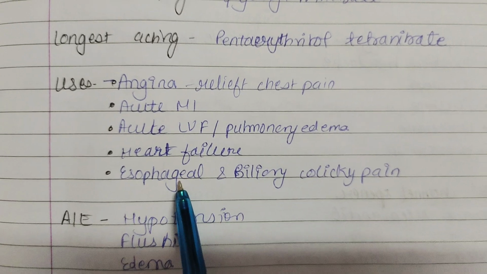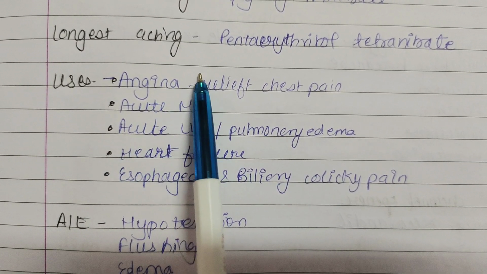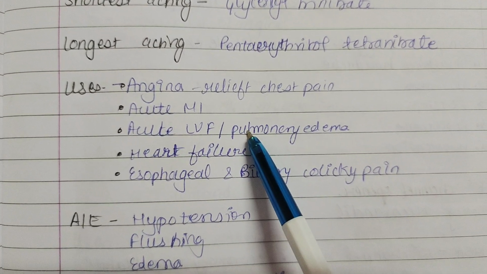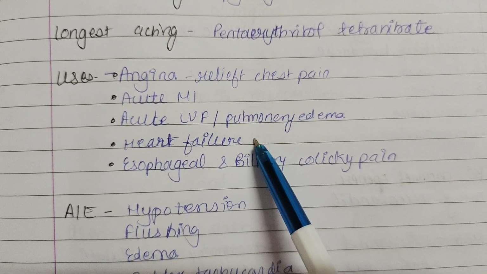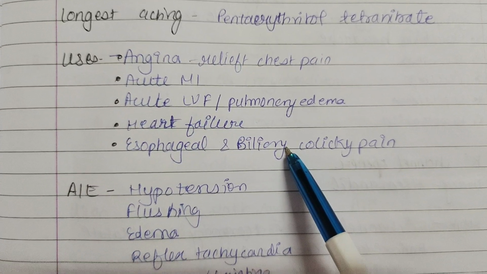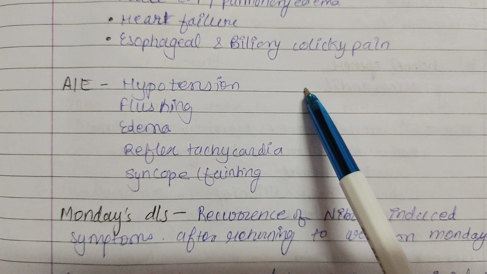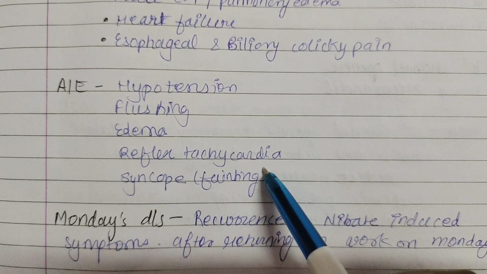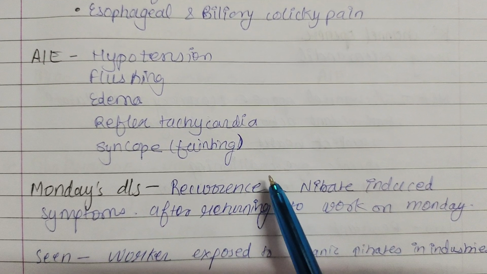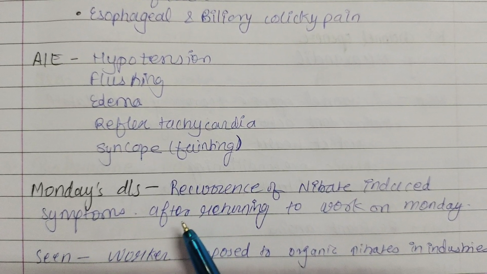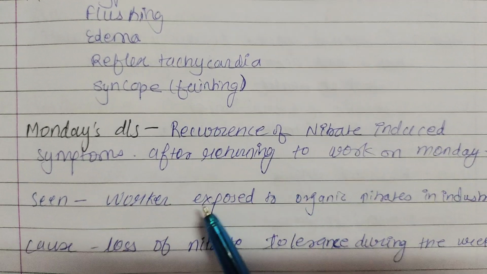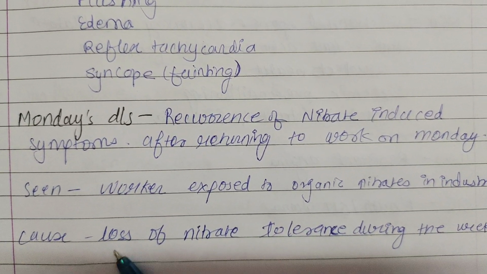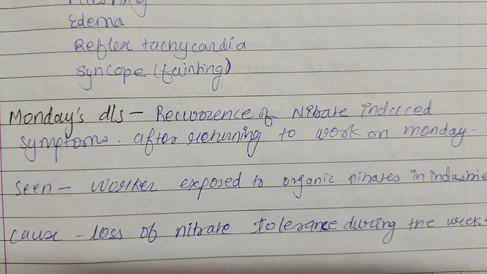Uses of nitrates are in angina, to relieve the chest pain, acute myocardial infarction, acute left ventricular failure or pulmonary edema, heart failure, and esophageal or biliary colicky pain. Adverse effects are hypotension, flushing, edema, reflex tachycardia, syncope or fainting. Monday disease is recurrence of nitrate-induced symptoms after returning to work on Monday, seen in workers exposed to organic nitrate industries. It is caused by loss of nitrate tolerance during the weekend.